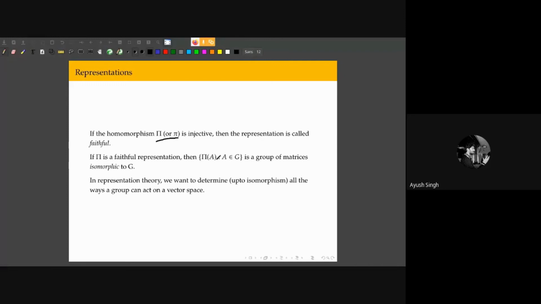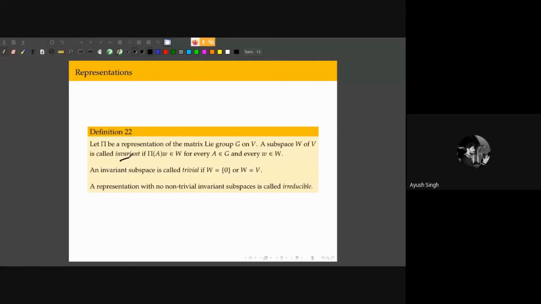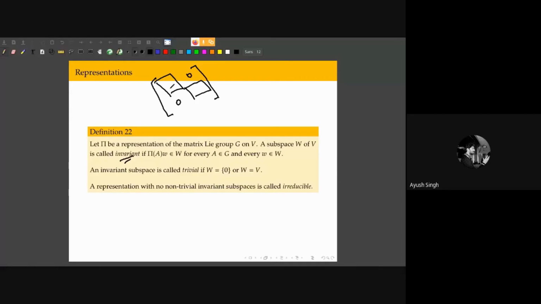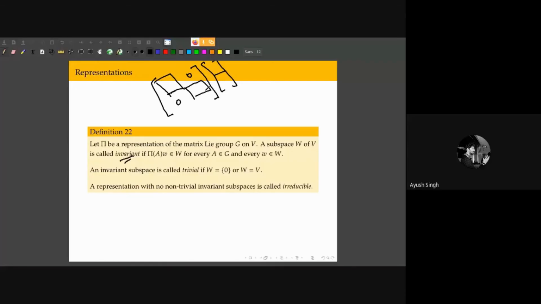Now, here is an important concept of the representation being invariant. So when I have a representation, representations are matrices of the groups. And if these matrices can be decomposed into block diagonal forms, then it means essentially that when acting on a state vector, if all the matrices in my representation are in block diagonal form, then there's no mixing between these elements of the vector and these elements of the vector.